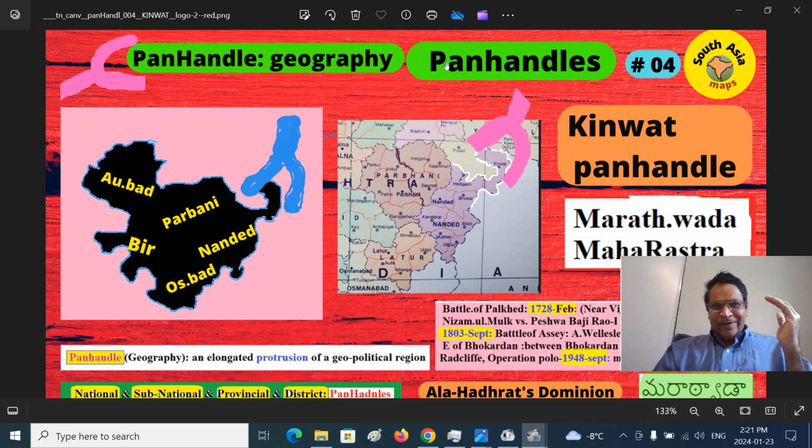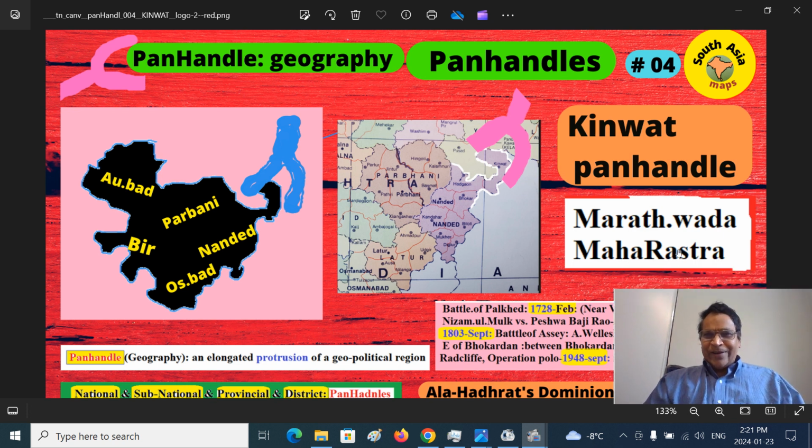Mitrom, we are continuing part 4 of our Panhandle Geography series. Panhandle means, if you think of this region, we are talking about the Kinwat Panhandle, Nanded district in the Marathwada region of Maharashtra. If the Marathwada region is like a pan, this is the handle to hold the pan. That is the concept of panhandle regions.